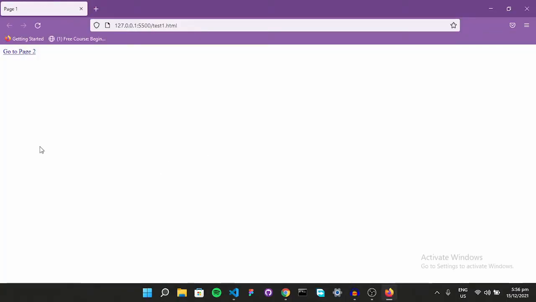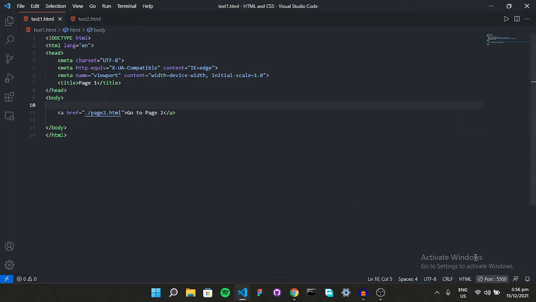Great. So there it is. It's saying go to page 2. If I click it, voila, there it is. We are on page 2, and the text has changed as well because this is page 2. If I want to go back, I can go back. So I can go back and forth, right? This is the basic of jumping from one page to another.